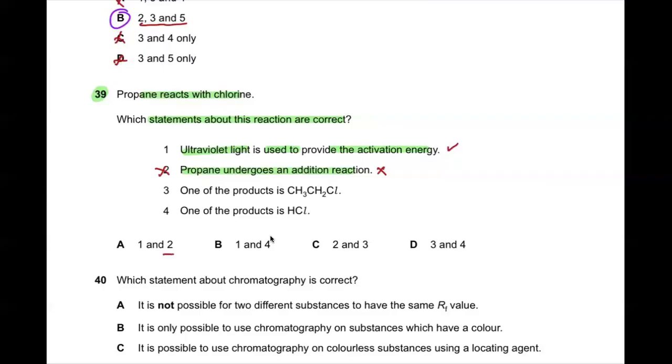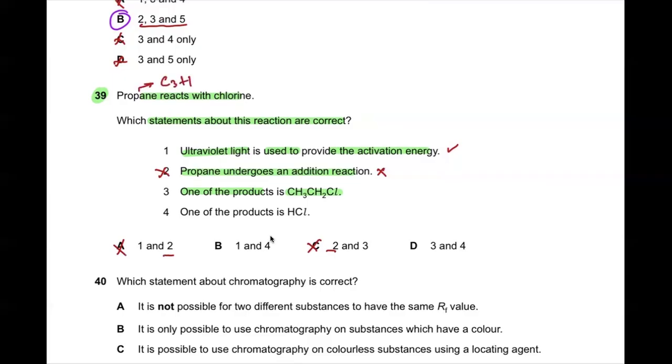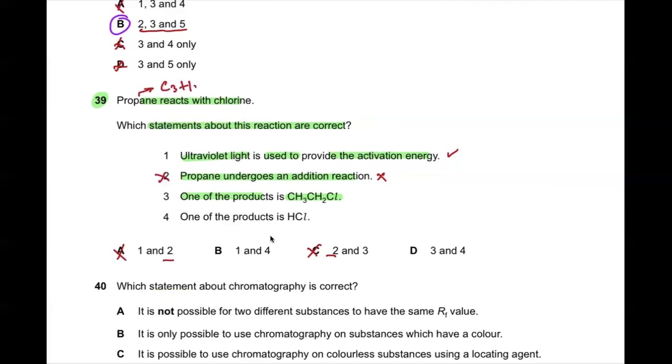So it means A and B go wrong, because the second statement is correct. One of the products is CH3CH2Cl. So see, it has 2 carbons, right? And propane has 3 carbons, isn't it? Propane is C3H8, and over here it's C2.